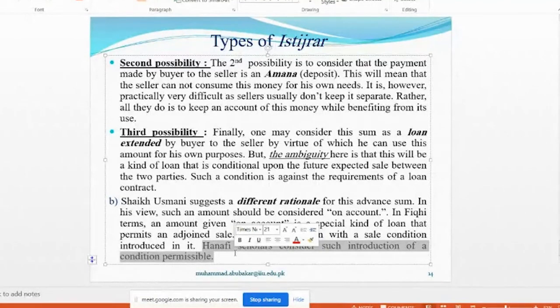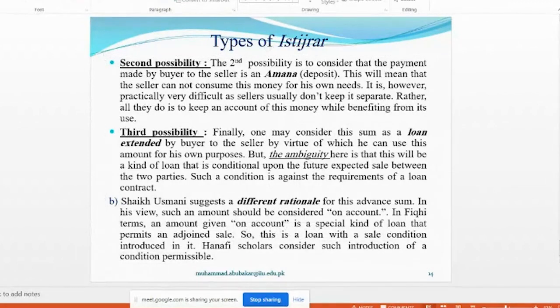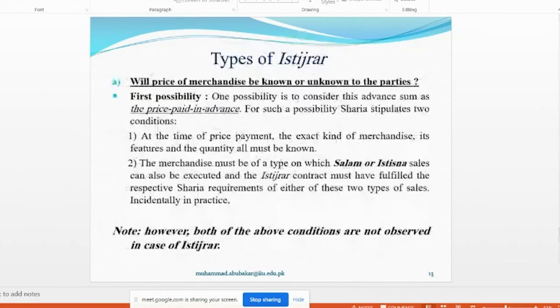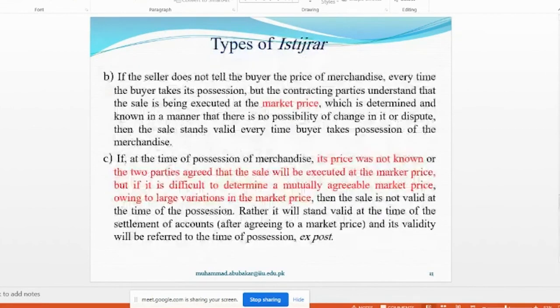Hanafi scholars say that looking at the practice, looking at the need of the time, such conditioning is permissible here. So it is known as on account. Okay, so these are the types of istijrar, and this is the concept of istijrar. Okay, to the topic as we have done,